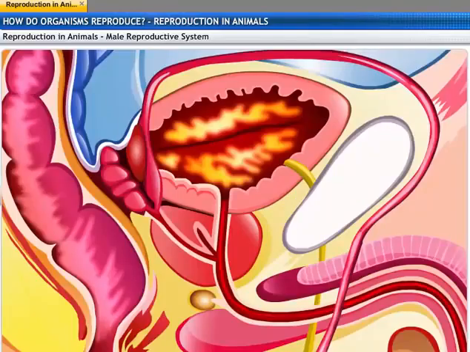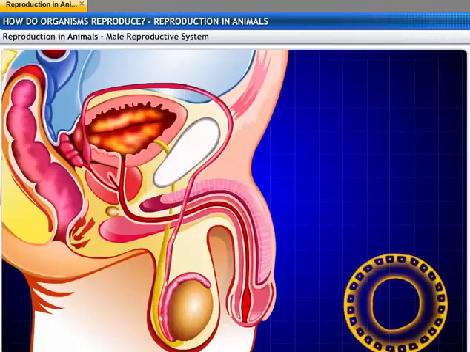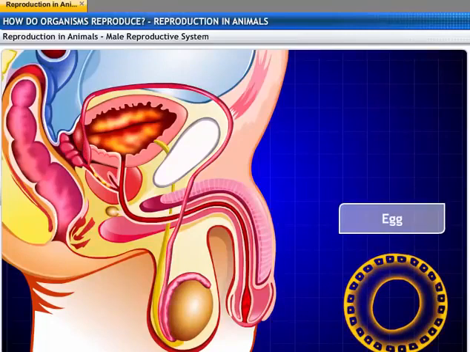As the germ cells move along the path of the vas deferens, glands like the prostate and the seminal vesicles add their secretions to make the transportation easier. The sperms then pass through the urethra and through the penis to reach the female reproductive system, where the sperm gets to meet the egg.